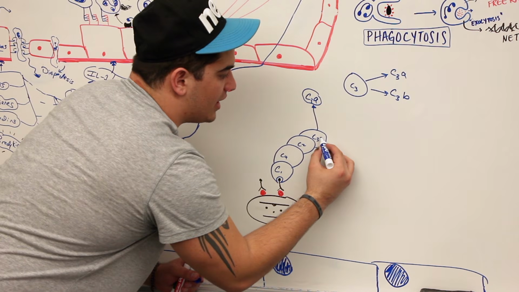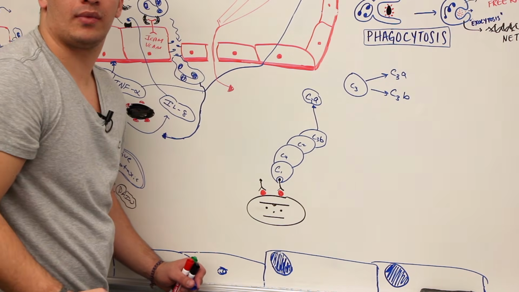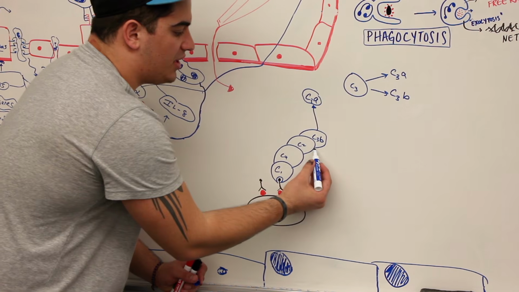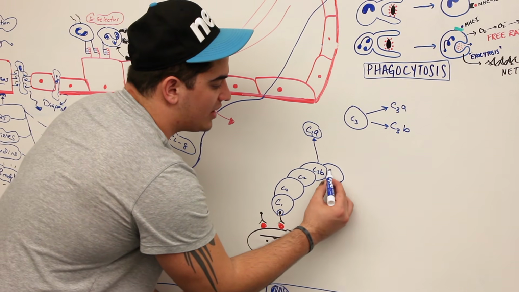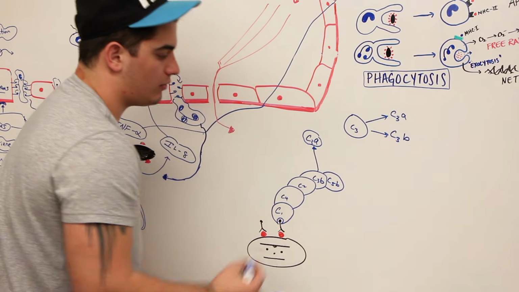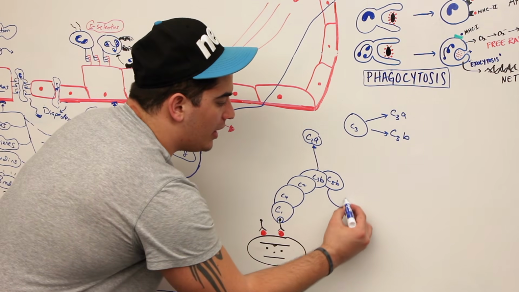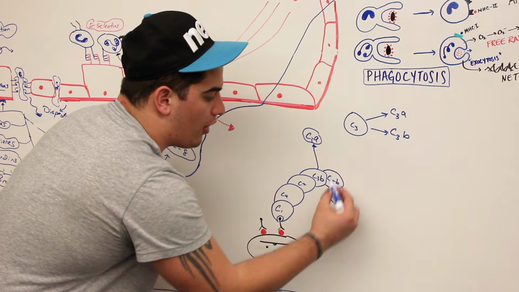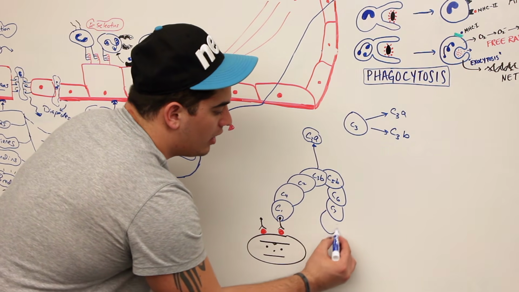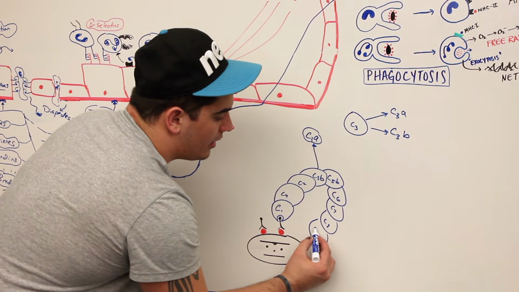The part that stays is C3b. Then C3b allows for the binding of what's called C5b. Then C5b will be bound by another one called C6. Then it just keeps going all the way down to 9: C7, C8, and then C9.